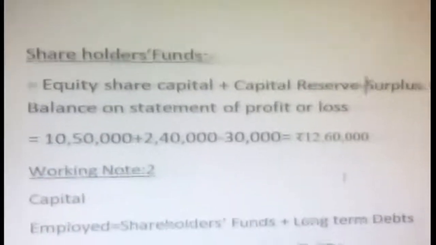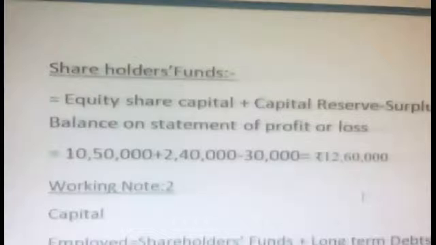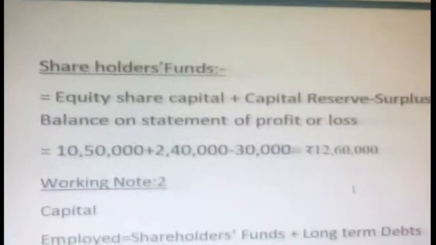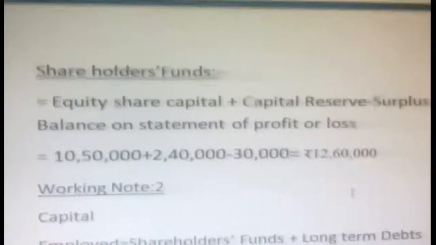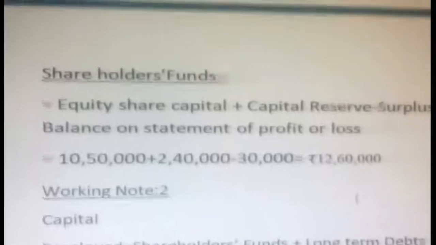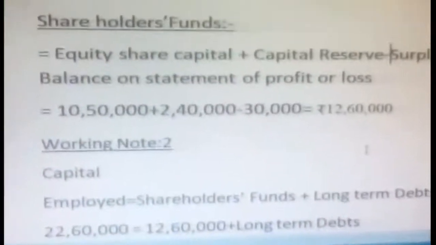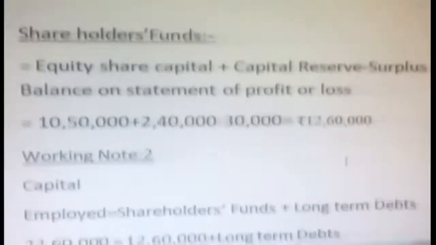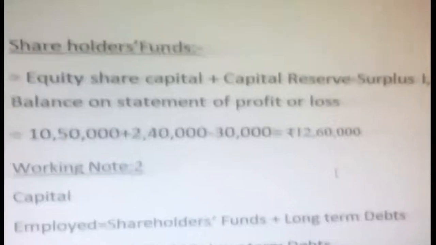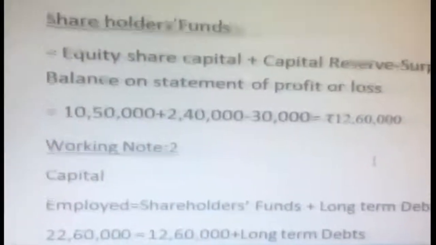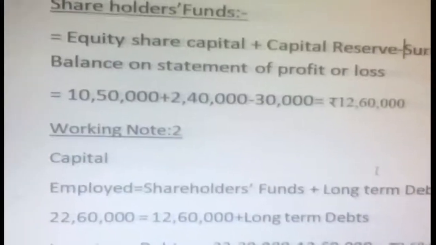So whenever there is a debit balance, we show it on the asset side. Okay. That also you should be careful about. In the balance sheet format, the profit and loss account debit means we have to show it on the asset side. Okay. See here. So equity share capital, as you know already, 10,50,000 plus 2,40,000 minus 30,000. So it becomes 12,60,000. Okay.